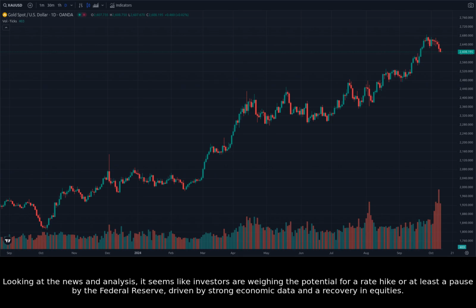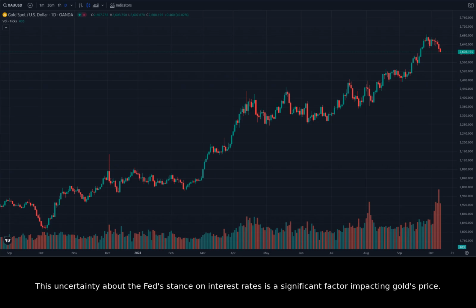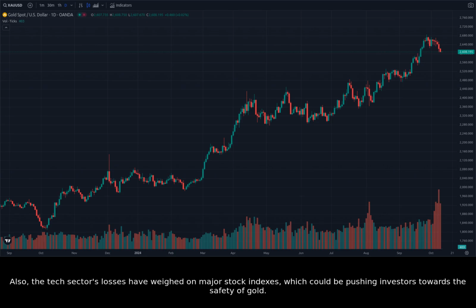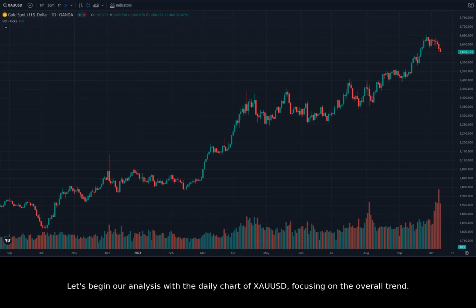Looking at the news and analysis, it seems like investors are weighing the potential for a rate hike or at least a pause by the Federal Reserve, driven by strong economic data and a recovery in equities. This uncertainty about the Fed's stance on interest rates is a significant factor impacting gold's price. Also, the tech sector's losses have weighed on major stock indexes, which could be pushing investors towards the safety of gold. Let's begin our analysis with the daily chart of XAUUSD, focusing on the overall trend.